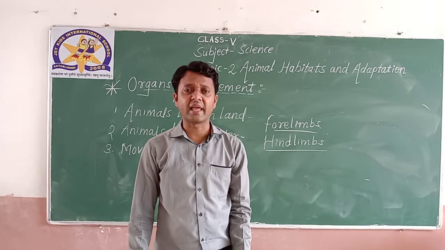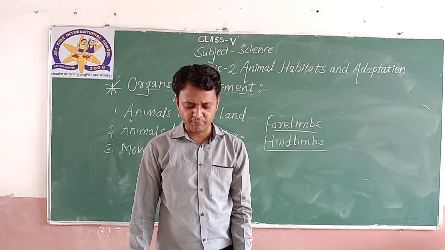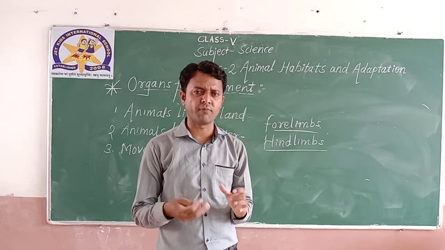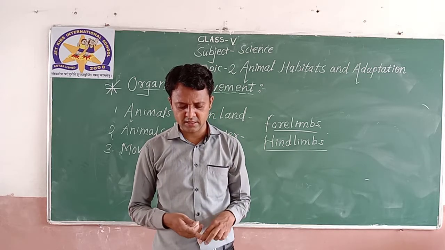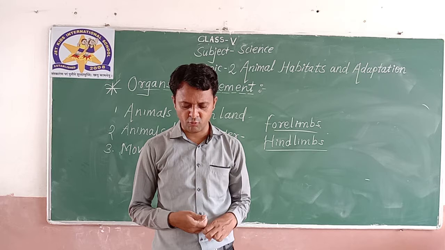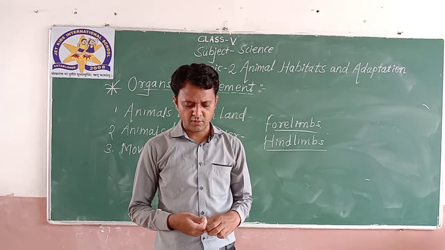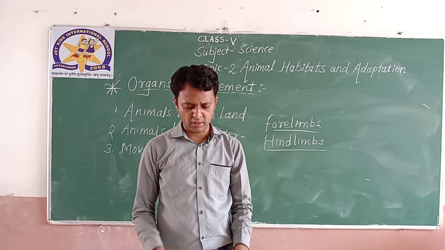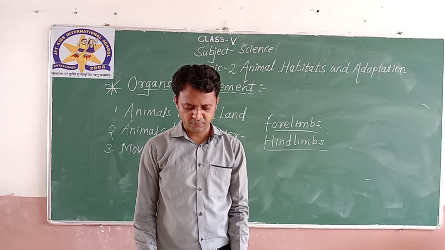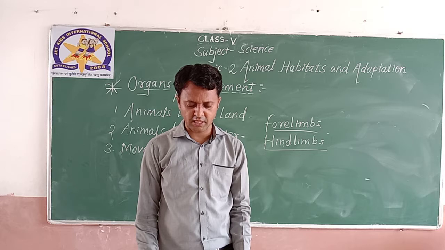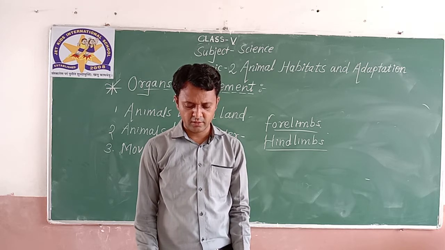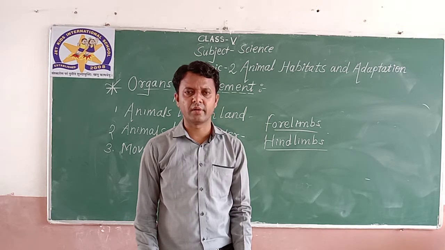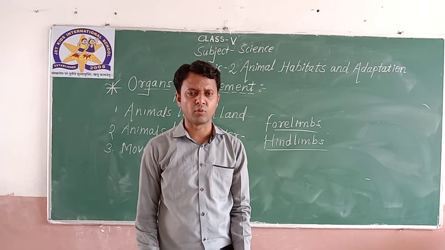Insects like grasshopper used to hop with the help of their hind legs, and the boatman, a water insect, swims in water using its legs, which are called oars. An oar is a long shaft of wood with a broad blade used for rowing boats. So they use their legs for rowing, as we can see.